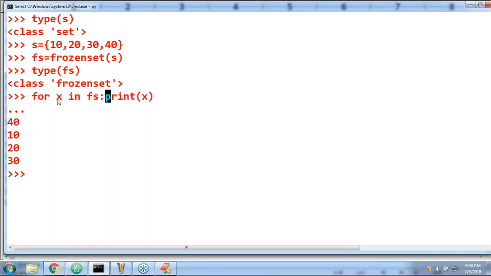Next, you can use any variable name. It need not be x. It is our local variable, our own variables: x, y, z, or i. Anything you can use. Clear, right?